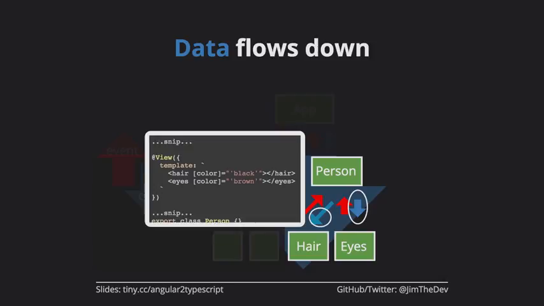And here we're passing in a string of black and a string of brown, but we could also pass in a variable. If we had a variable that was eye color and hair color, we could put those in there without the little single quotes, and the value of those variables would be passed in. So we don't have to use static strings. We can actually start to take data, break pieces out, and pass it down into the component tree. That's how data gets passed down through these components.